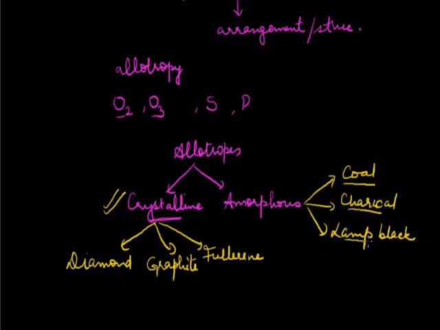Coming on to lamp black, it is also called soot, or carbon black, and we can easily make lamp black at our homes also. और ये हमने देखा भी है कि बहुत बार हम काजल बनाते हैं घर में. That is lamp black only. And how we can prepare it is we can burn any compound or a mixture of carbon like kerosene or maybe some other oil, and this is covered with an inverted vessel.